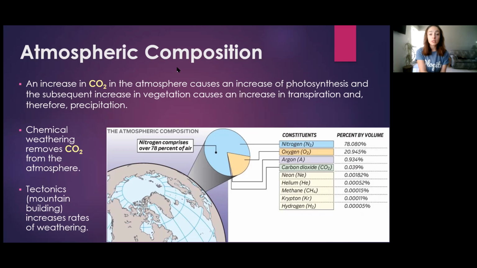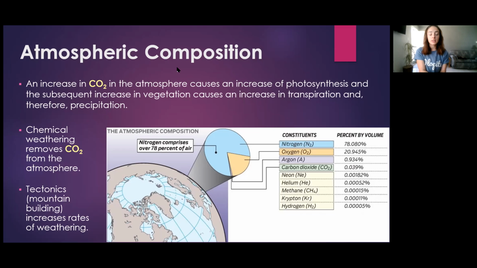Well, for example, an increase of CO2 in the atmosphere can cause an increase of photosynthesis and therefore a subsequent increase in vegetation, which causes an increase in transpiration and therefore an increase in precipitation. That is a way that CO2 can directly affect climate other than just warming.